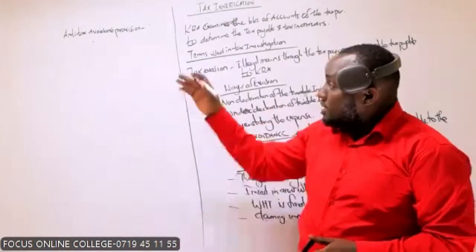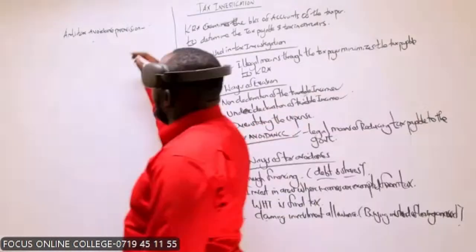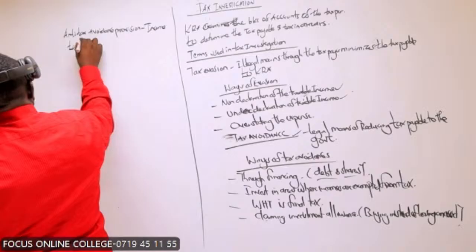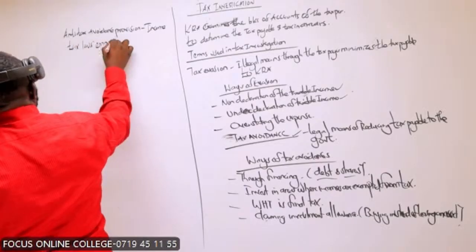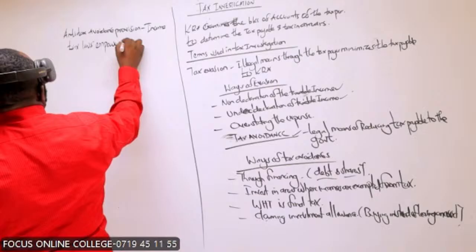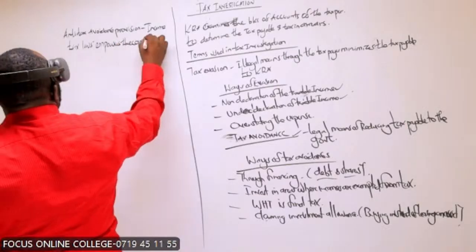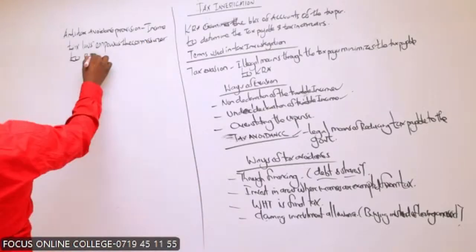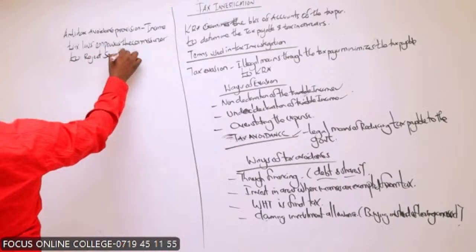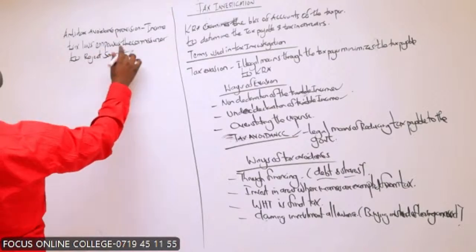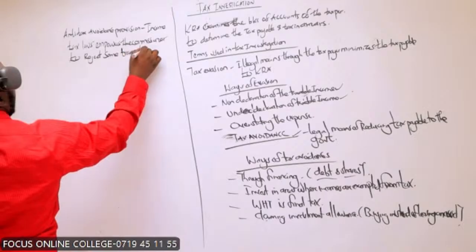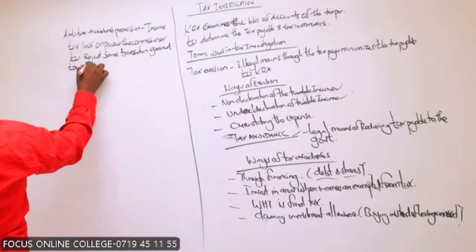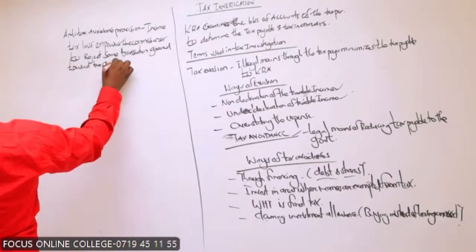The income tax law empowers the commissioner to reject some transactions geared towards avoidance.